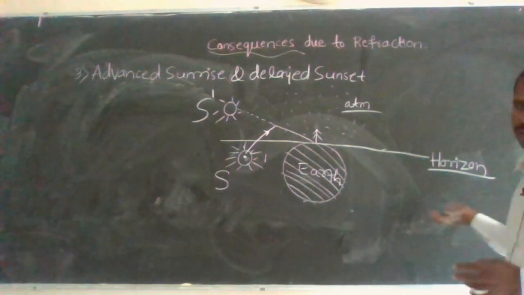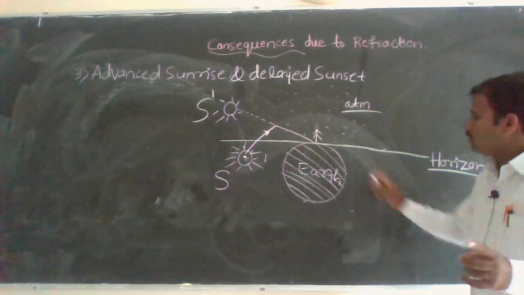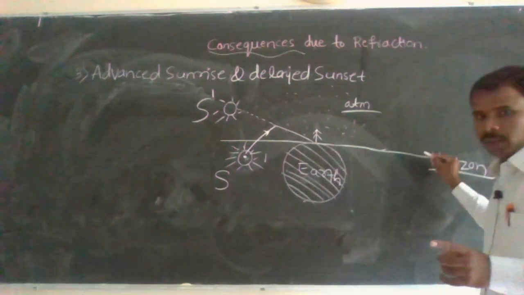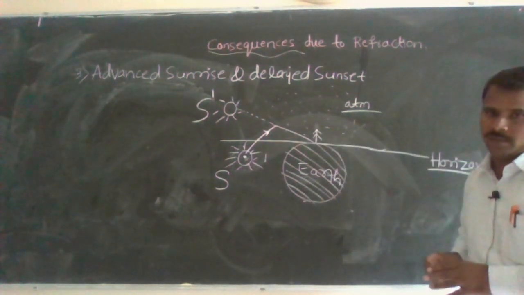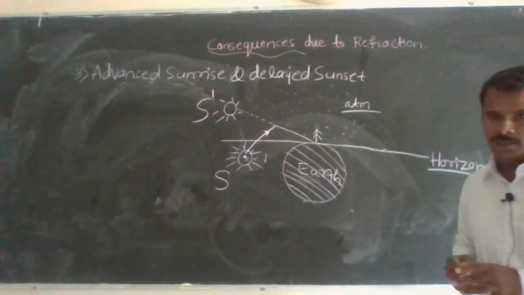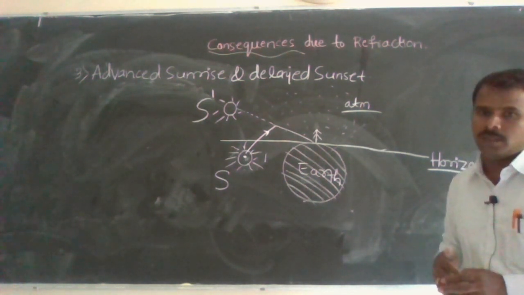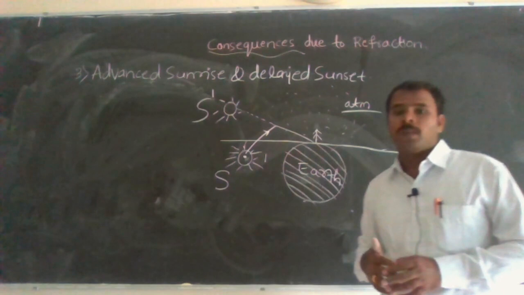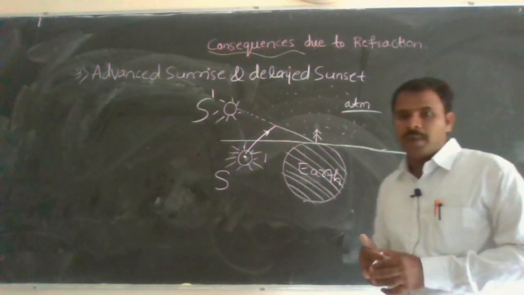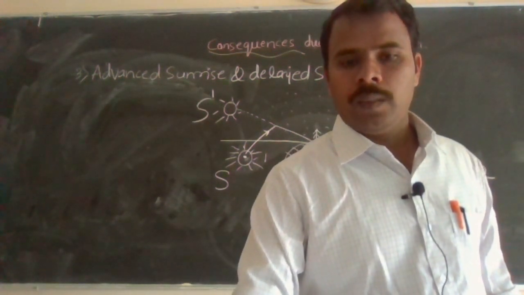and delayed sunset, similarly at this position. So I hope it is clear. So this is earth atmosphere. This is horizon. A person is standing on a surface. So he receives sunlight before the actual sunrise, because of what? Refraction through atmosphere. So I hope it is clear. If you go through the diagram, you will get a clear picture. See the diagram here.